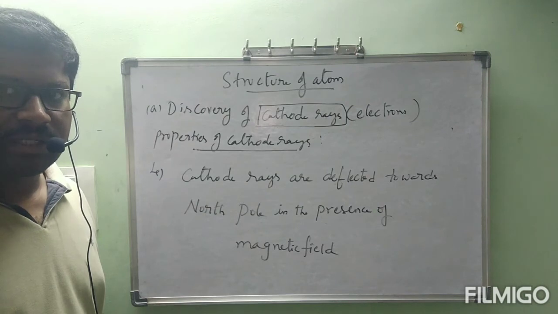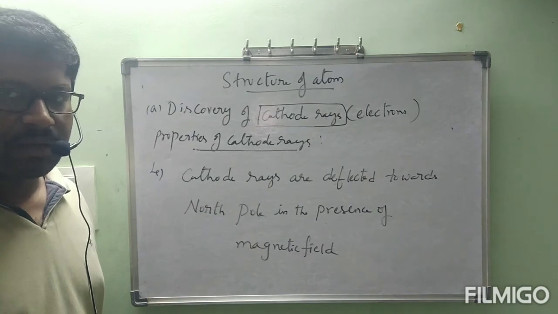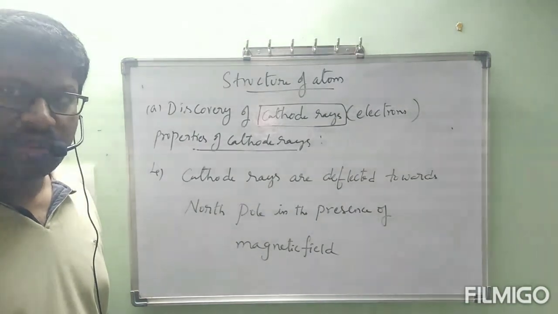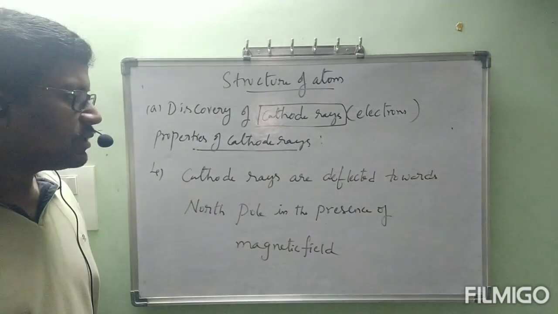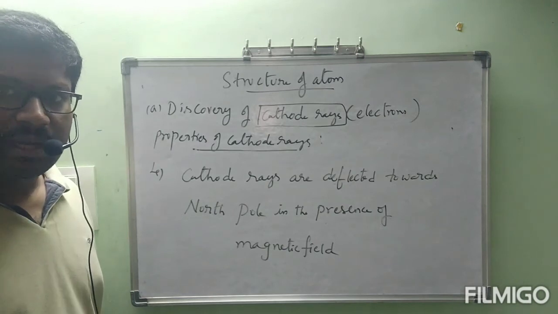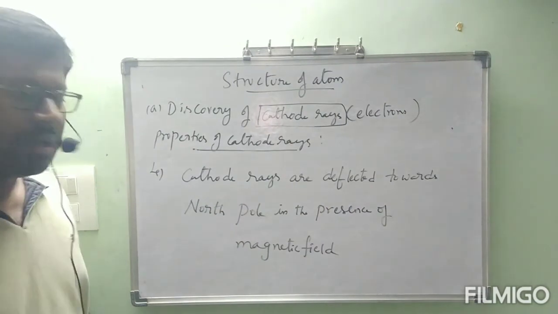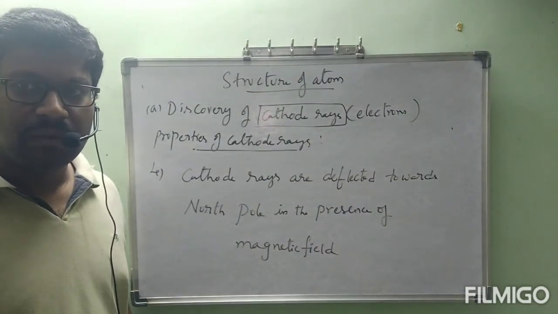First point, cathode rays travel in a straight line, from cathode to anode. Second point, cathode rays will form greenish fluorescence when they fall on glass tube. Third point, cathode rays are deflected towards positive charged plate in the presence of electric field. Fourth point, cathode rays are deflected towards north pole in the presence of magnetic field. Okay, next point.